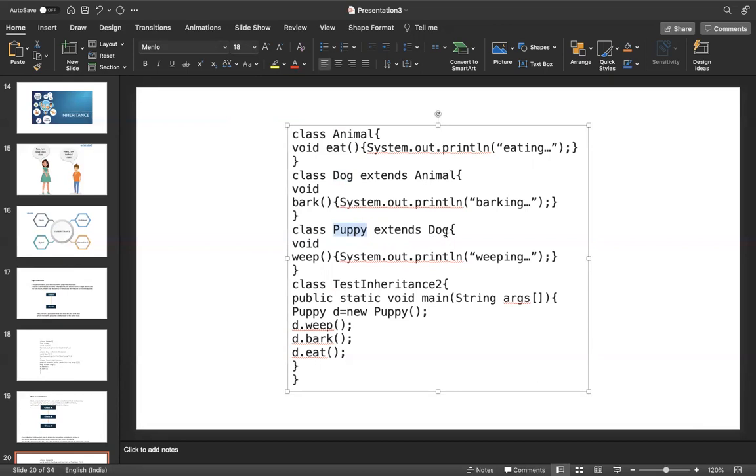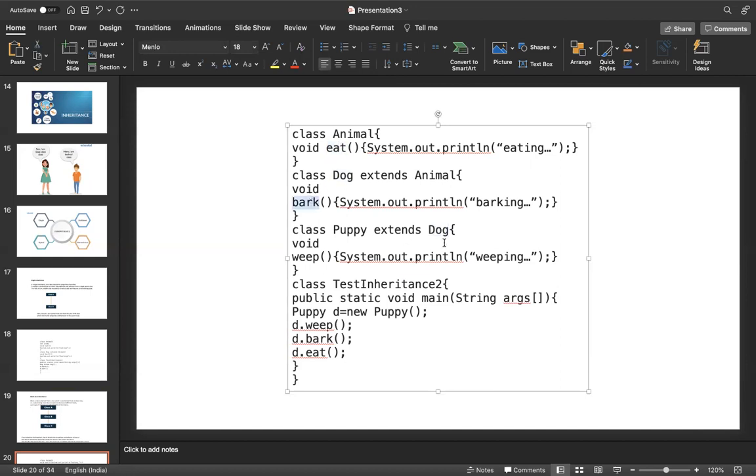Now Puppy is extending Dog. Dog here is, in real time, the father. The father has a father property as well as the grandfather property. What are the father and grandfather properties? The grandfather property is the eat method, and the father property is the work method.